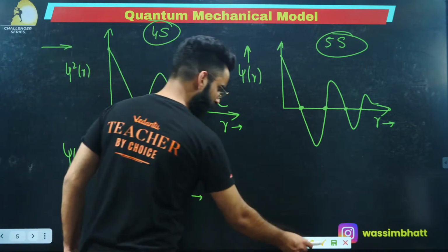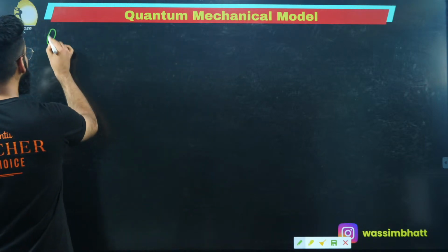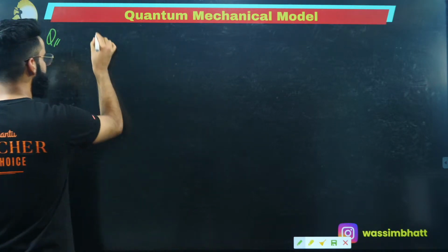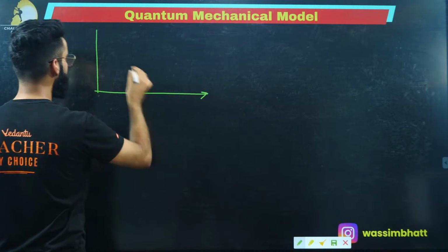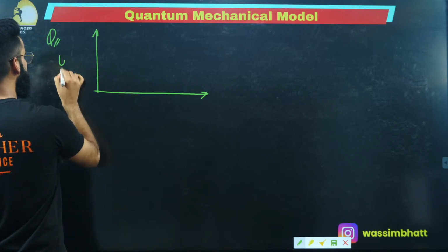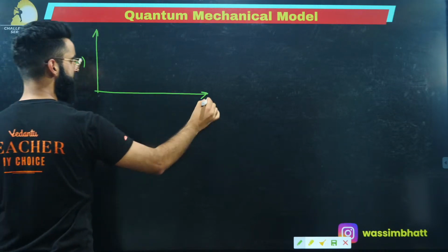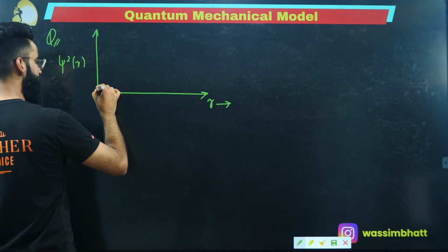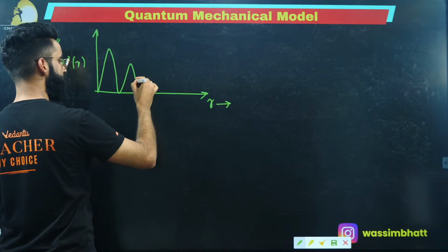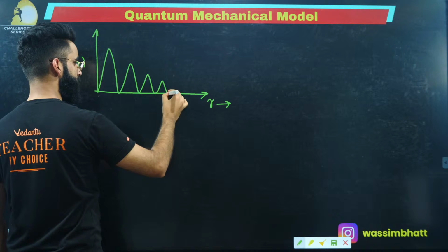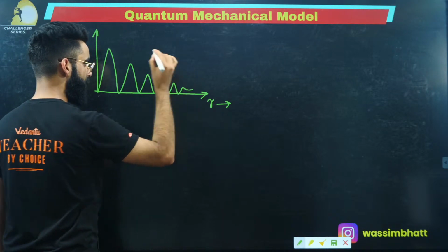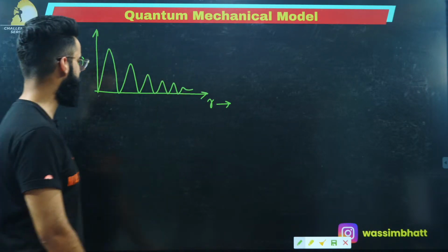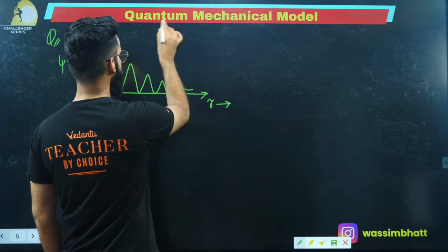Let me give you a few questions as homework, and you are going to let me know their answers in the chat box. And with this, I'll be stopping the session here, right? I'm plotting a curve between psi square r versus r, and the curve is like this. Okay, this is one curve, psi square versus r. Let me know which orbital it corresponds to.